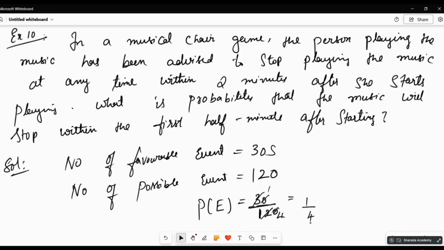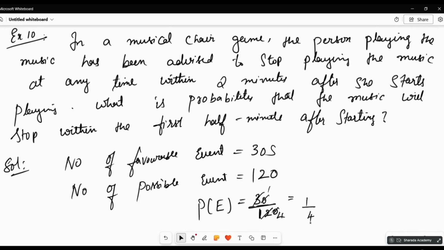Just check again and tell me. First tell me why, how it is 1/2?